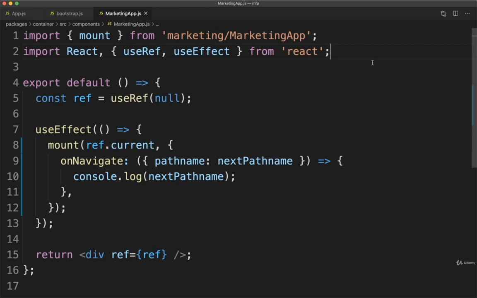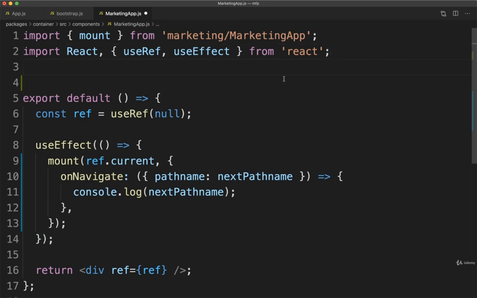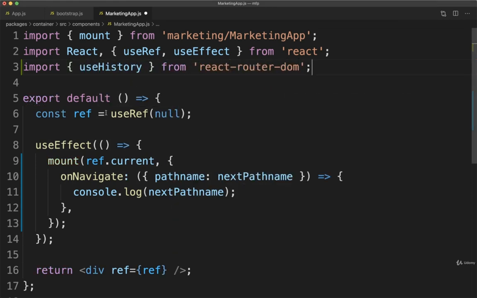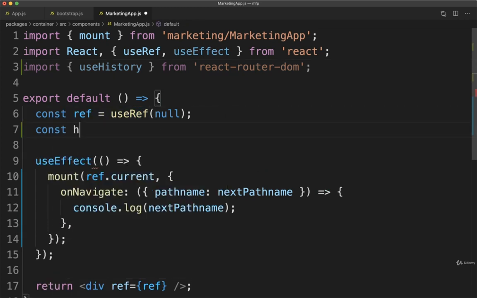To do so, we're going to add in an import at the very top of the file. We are going to import useHistory from React Router DOM. Then right after this ref right here, we'll say history is useHistory. So this history object right here is the history object that is currently being used inside of our container. So in this case, it is a copy of a browser history.